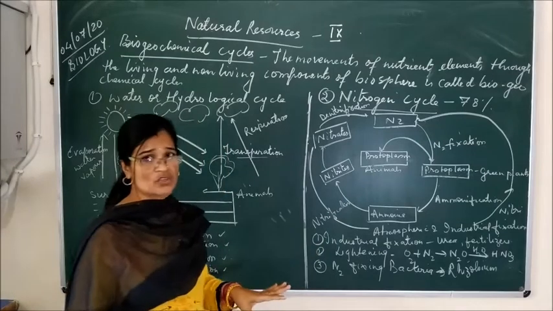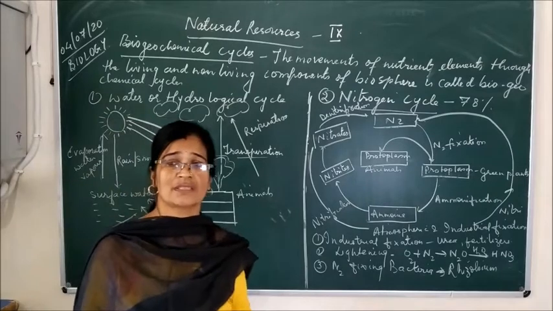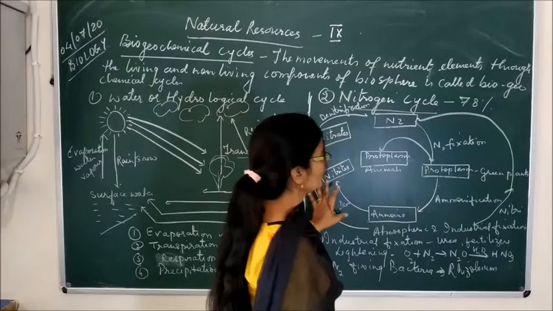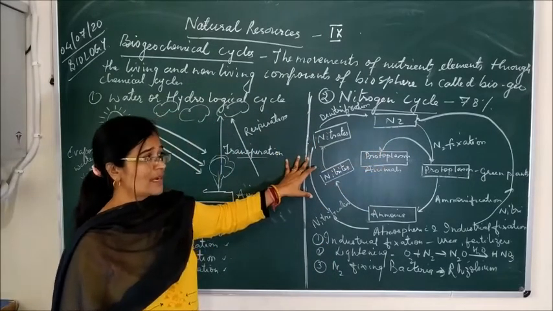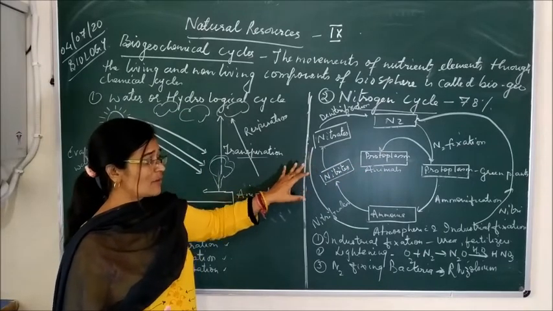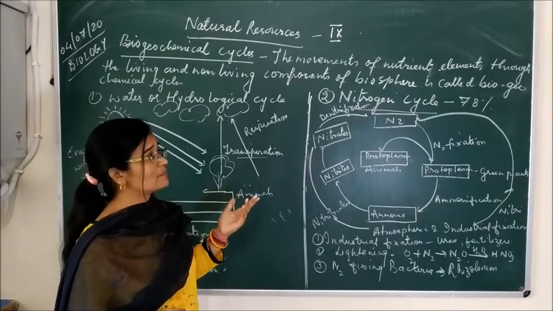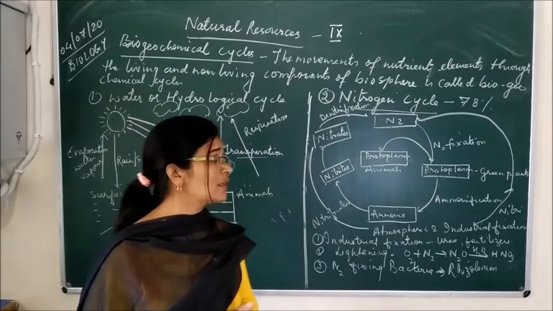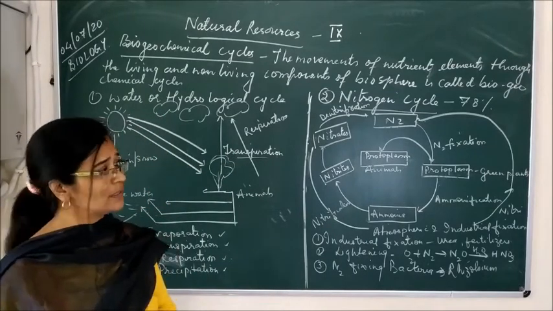This never stops, whether it is the water cycle, the nitrogen cycle, the oxygen cycle, or the carbon cycle. This process goes on and on in the atmosphere: the fixation of nitrogen, converting nitrogen into nitrites and nitrates, then ammonification takes place, and after ammonification, denitrification takes place. So this whole process of nitrogen fixation, ammonification, and denitrification comes under the nitrogen cycle.